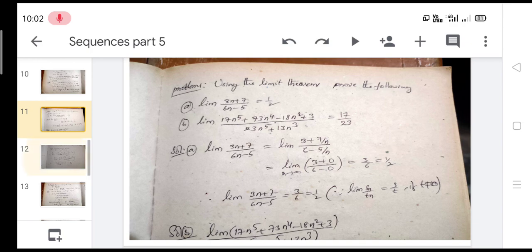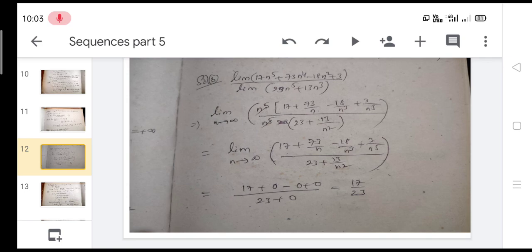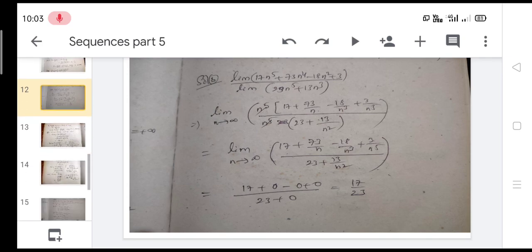And next, the limit of (17n⁵ + 73n⁴ − 18n² + 3)/(23n⁵ + 13n³). We take the common factor n⁵ from both numerator and denominator. n⁵ by n⁵ gets cancelled. We get (17 + 73/n − 18/n³ + 3/n⁵)/(23 + 13/n²). We got 17/23 only.